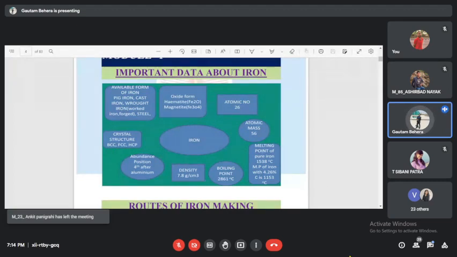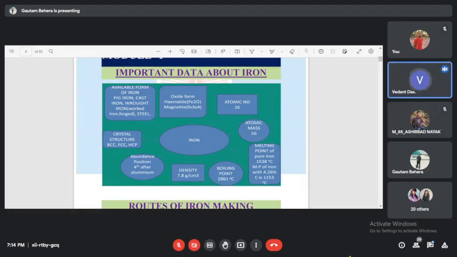Can you tell me the difference between Fe2O3 and Fe3O4? What is the difference in their property? One is magnetic and one is non-magnetic. Very good. So magnetite is magnetic and hematite is also magnetic, but weakly attracted to the magnet. Magnetite is strongly attracted towards the magnet.